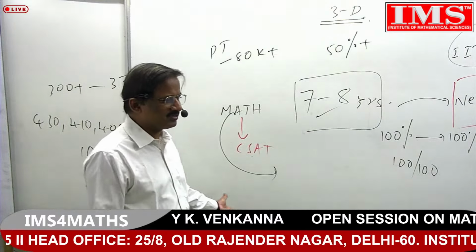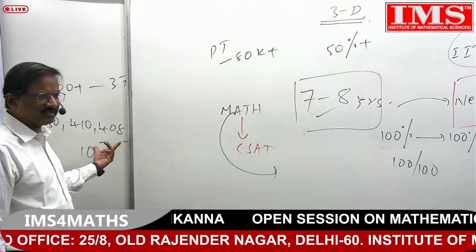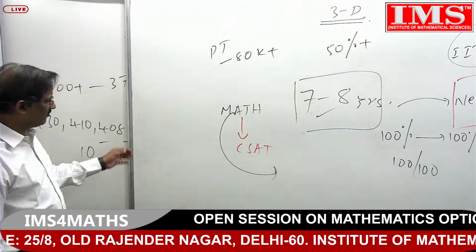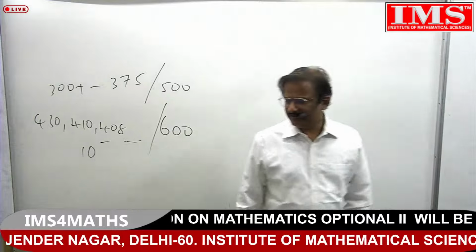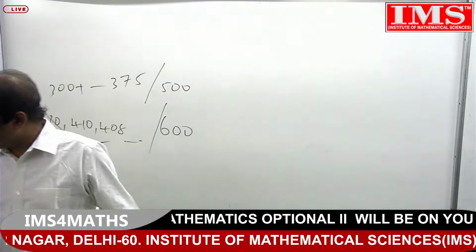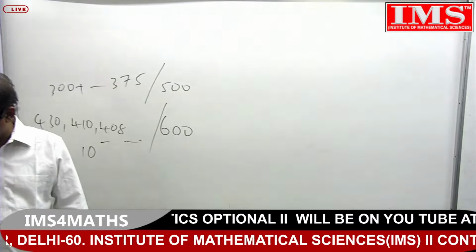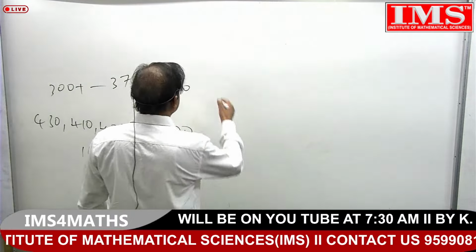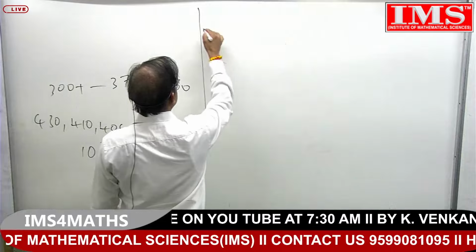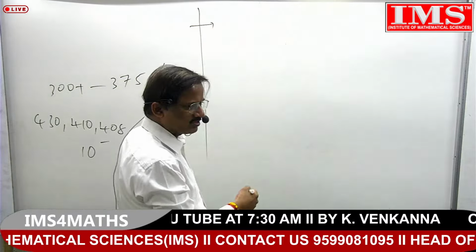In mathematics, to gain 70-75% is not very difficult. One simple strategy is that... I don't know whether you follow the same thing or not, but I'm just putting up my idea, nothing else. Okay, you're choosing the mathematics optional.